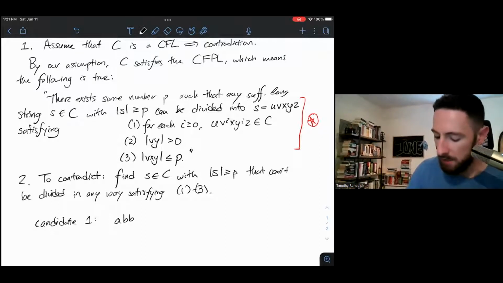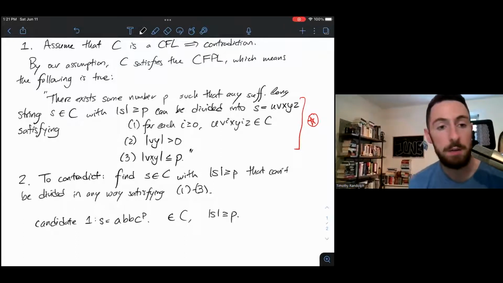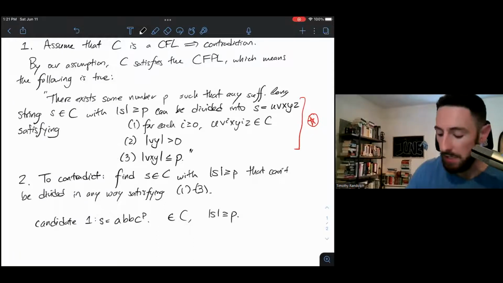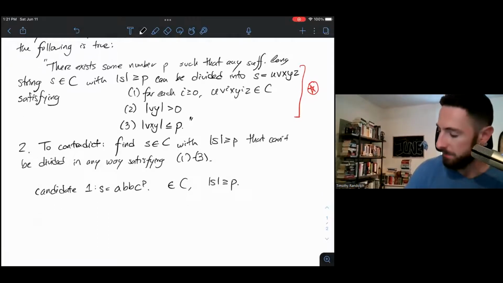a b^2 c^P. This is a string which is indeed in the language, and it also has length at least P. The context-free pumping lemma tells us that all sufficiently long strings satisfy our three conditions. We have to find at least one string for which the conditions don't hold, but this is not a good candidate string because we can, in fact, divide it in a way that satisfies the conditions.